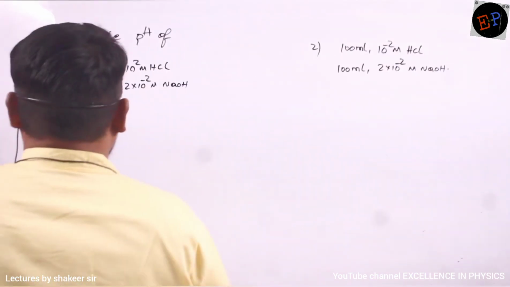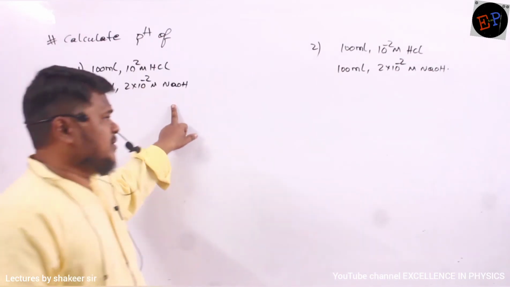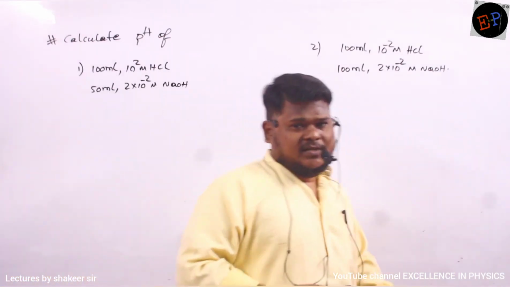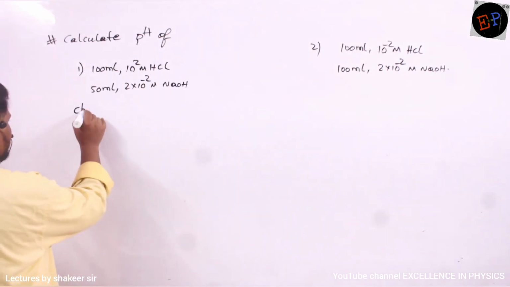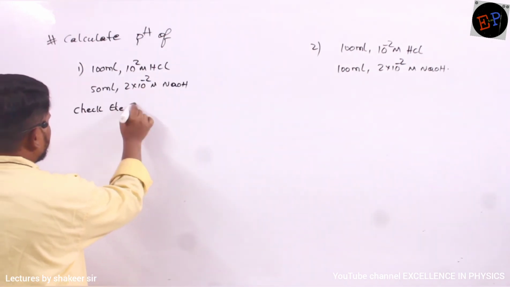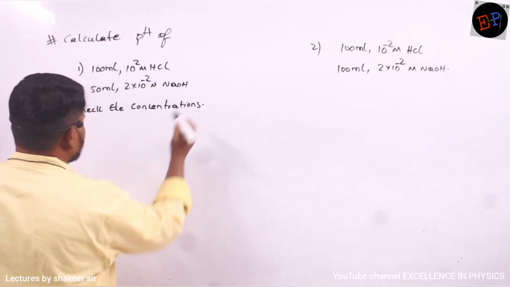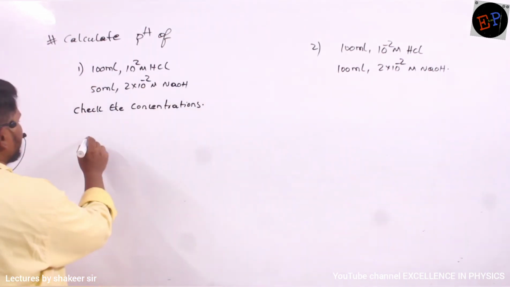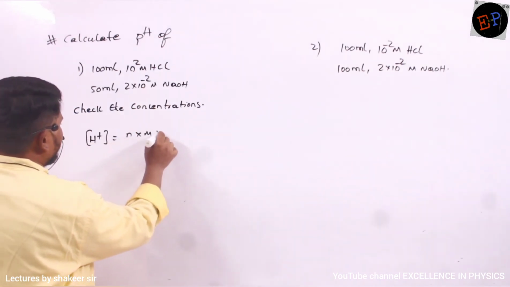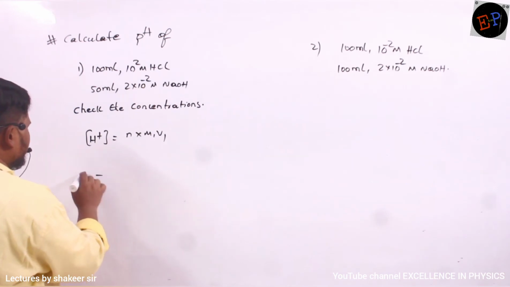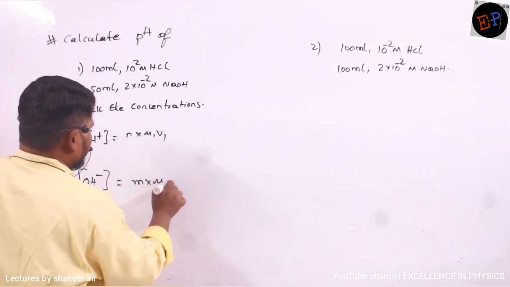Okay? So see the first one. Calculate the pH of this mixture of acid and base. Similarly, this mixture of acid and base. So first of all, we have to check the concentrations. Check the concentrations. So how can I check the concentrations? Very simple. H plus ion concentration I can do like this: N into M1 V1. Similarly, OH minus ion concentration I can calculate like this: M multiplied by M2 V2.